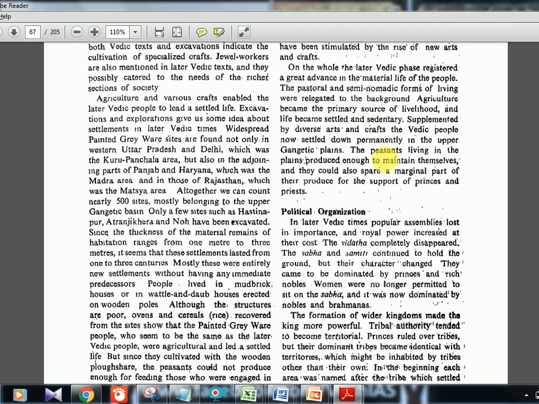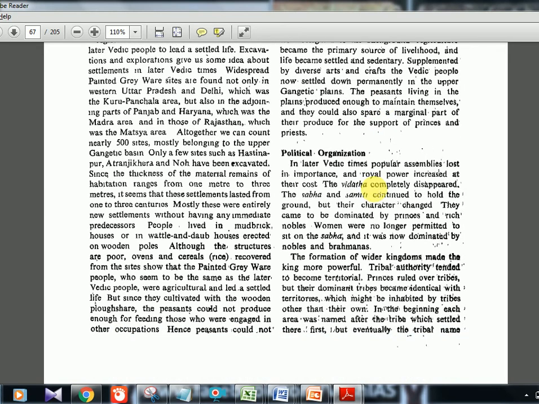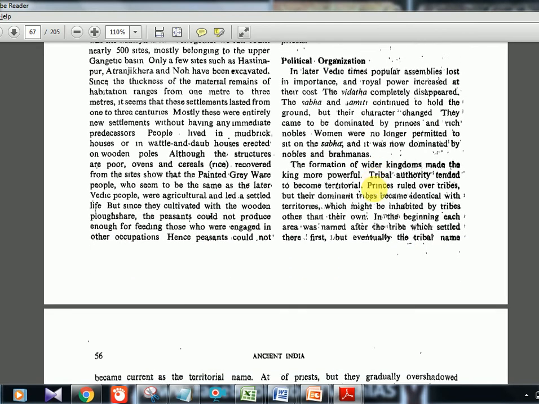It's not like they stored a lot of things in granaries like in the Harappan civilization. So it has improved a little compared to the Rigvedic time. Now the political organization, very important, because last time we saw Rajan is the king, but he did not have ultimate power, he did not have a standing army, he did not collect taxes. That was all the old story. But now the king has more power.